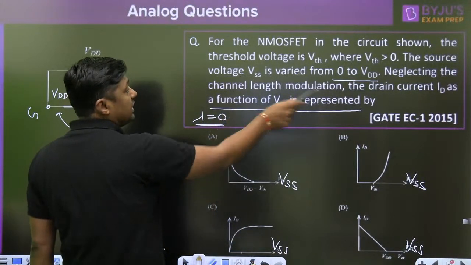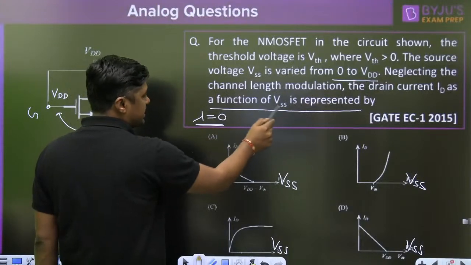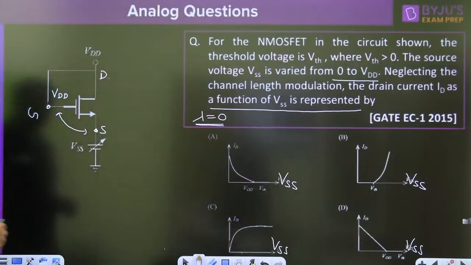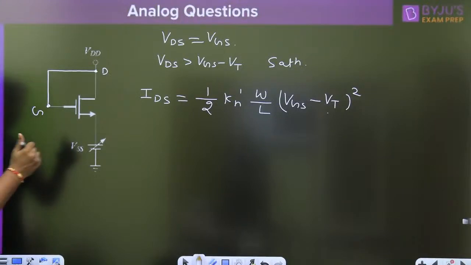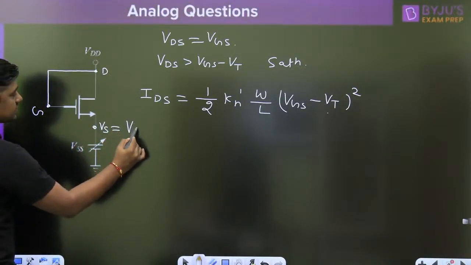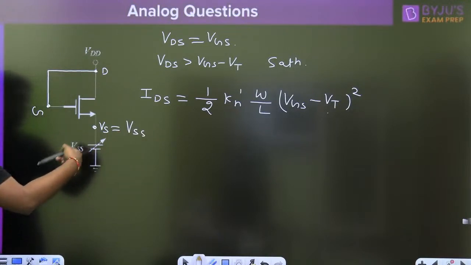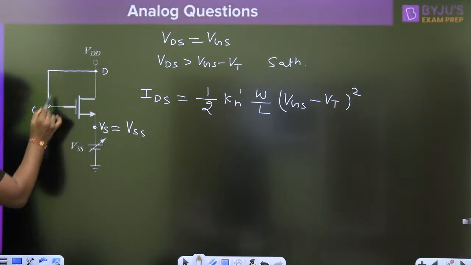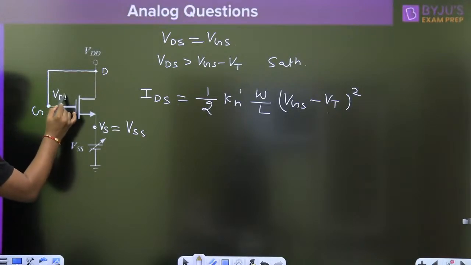Right? The drain current ID is a function of VSS. Now, try to understand what this is. The voltage at this point, the source terminal voltage, is nothing but VSS. This is the applied voltage. It is a variable. The voltage at this point is nothing but VDD.